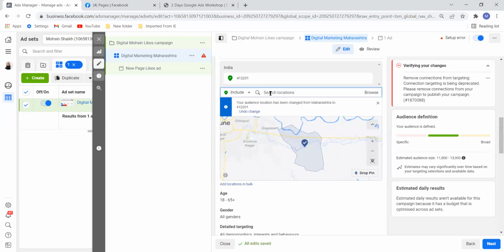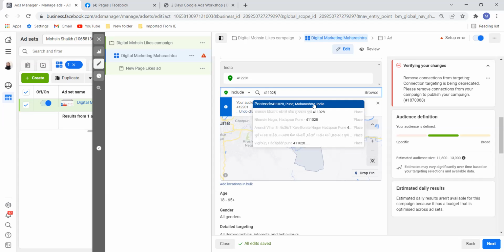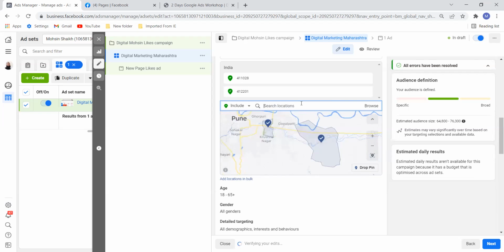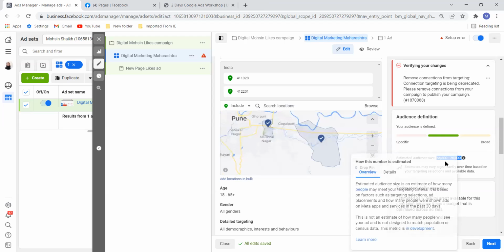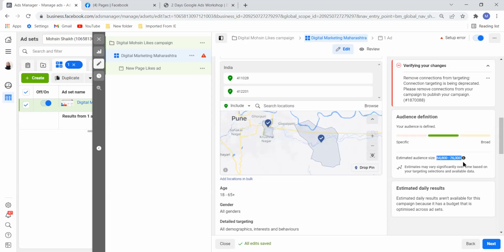For example, I want 411028, one more pin code. Okay, let me, yeah, this one. So I can go ahead and do that. Okay, one more area has been selected. Now I have an audience of 64,000 to 76,000 people who are using Facebook. Okay, who are actively using Facebook. Okay, this is how you can target pin codes.